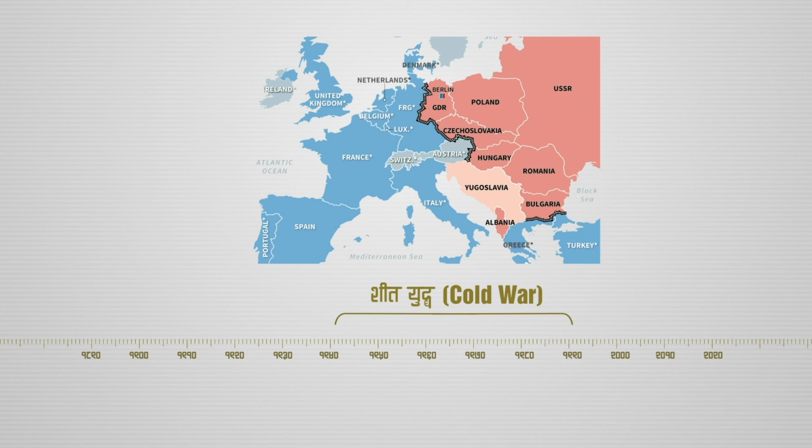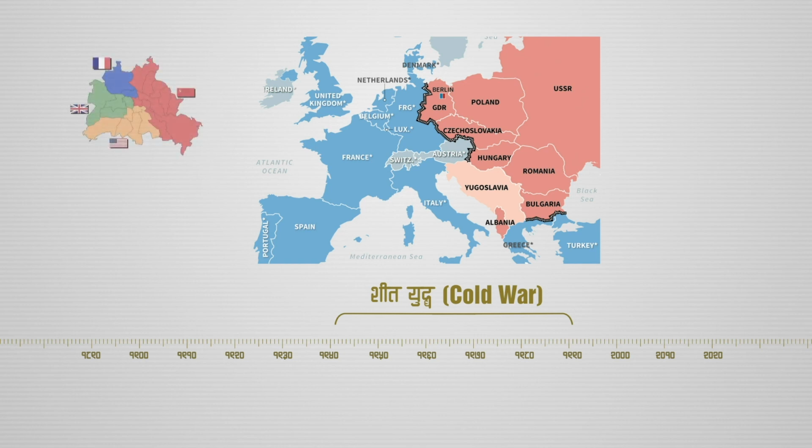The line in this map is called the Iron Curtain because it was almost impossible to cross this line. Western countries were not allowed to cross this line. France, the UK, and Germany were part of NATO and were alongside the US, whereas on the other side there were Poland, Czechoslovakia, Hungary, Romania, Yugoslavia, and Bulgaria led by the USSR.